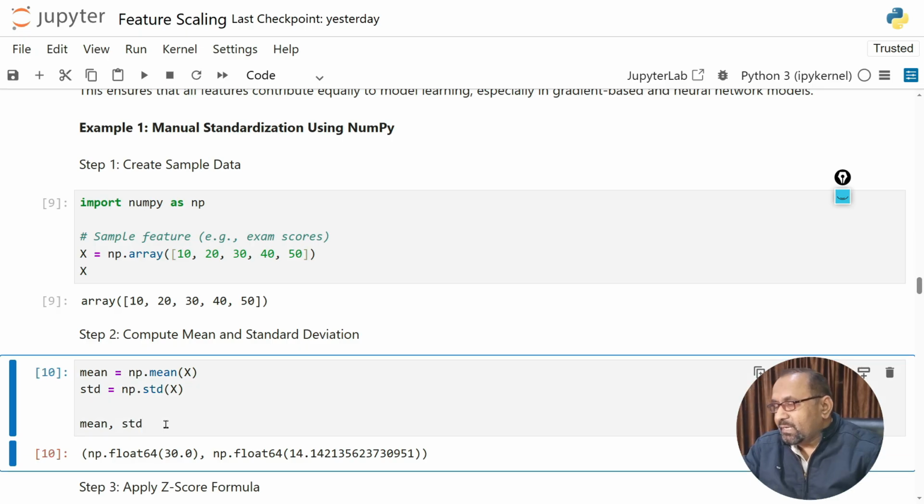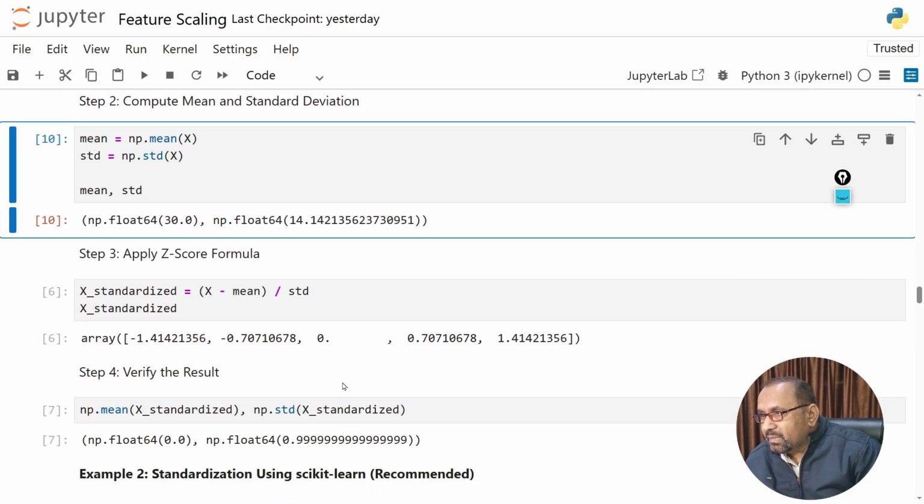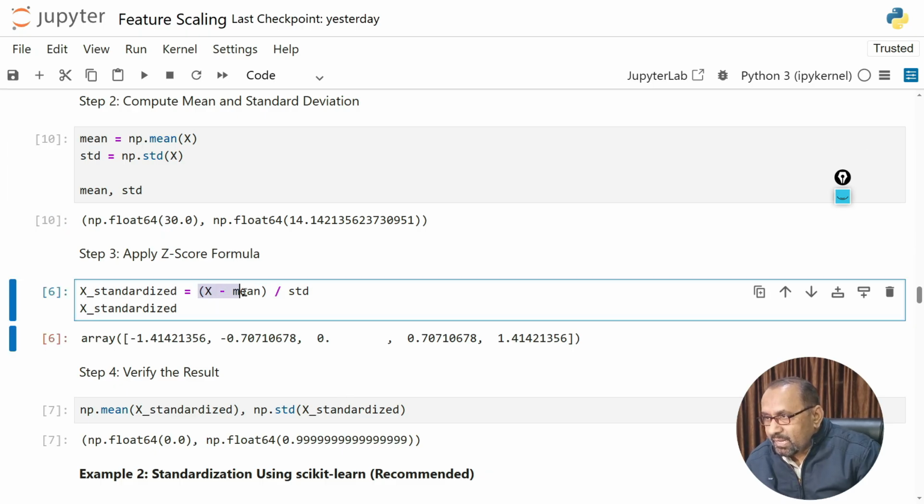Control and enter. So you can see the mean of the above is 30 and the standard deviation is 14.142135 and so on. Now we will apply here the Z-score formula. This is the formula and syntax: x minus mean upon standard deviation. This will compute the value and store it inside x_standardized. And this is used here to print the value.